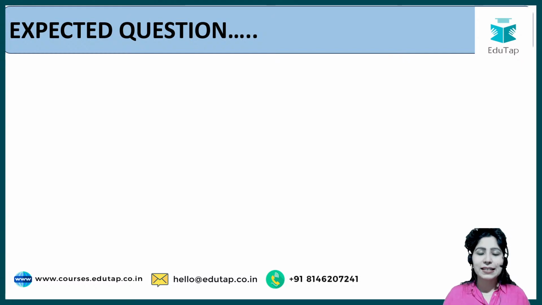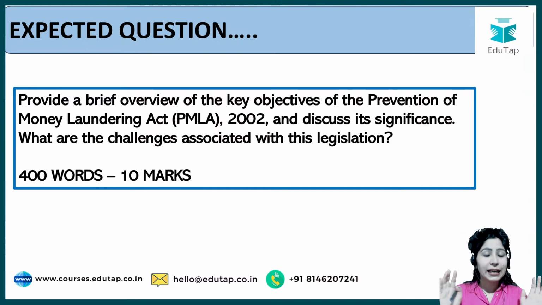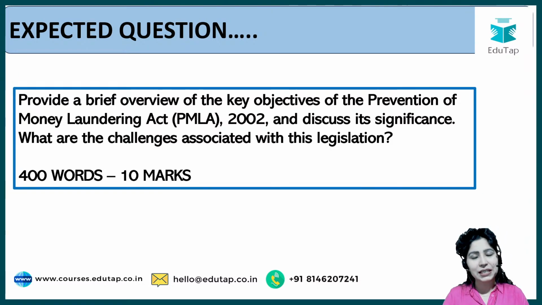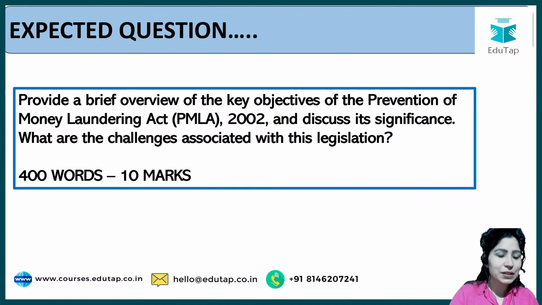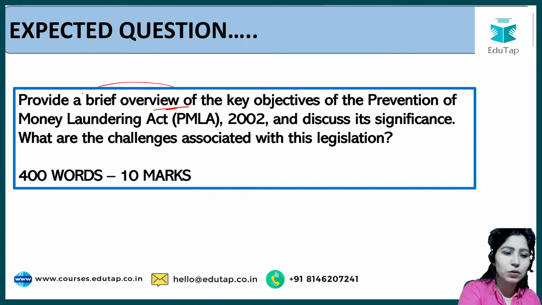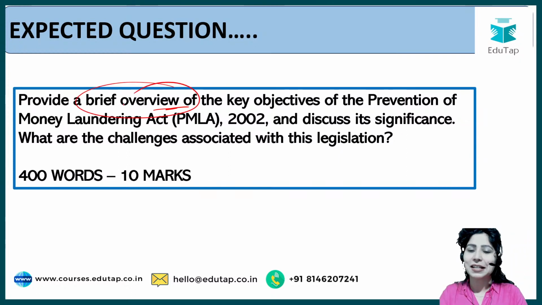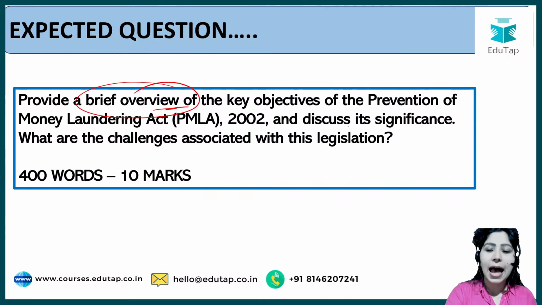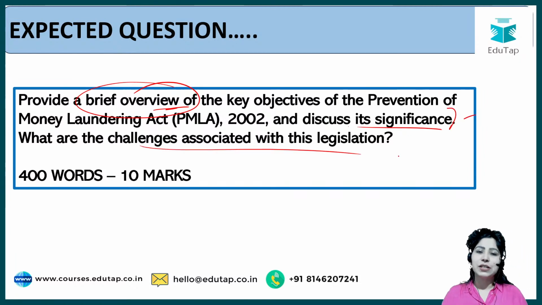Now, first of all, let's look at the expected question. Today, I will not ask you to frame an expected question because I understand this is a tough topic. Let me brief you the expected question and then we'll start our discussion. It says, provide a brief overview of the key objectives of the Prevention of Money Laundering Act of 2002. So brief overview. If you've studied this, then that's good. If you've not, stay with us. And discuss its significance. Why is it important? What are the challenges associated with this legislation?